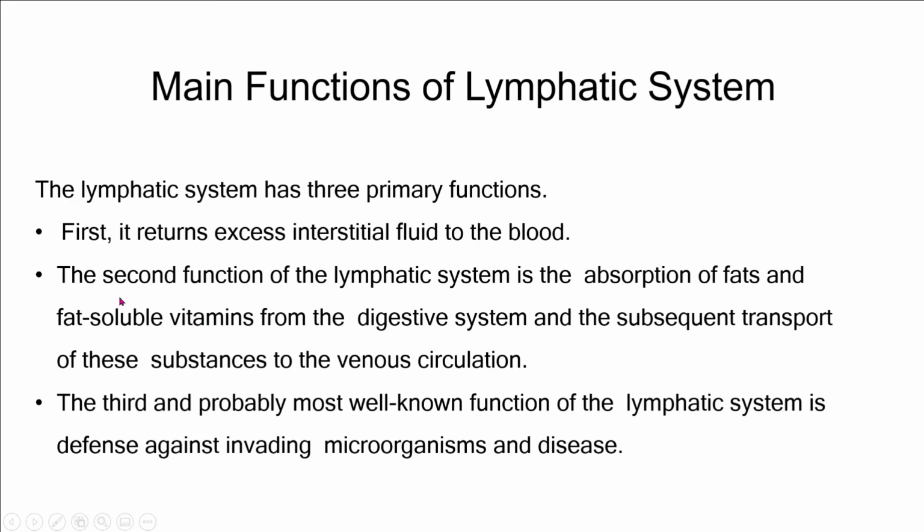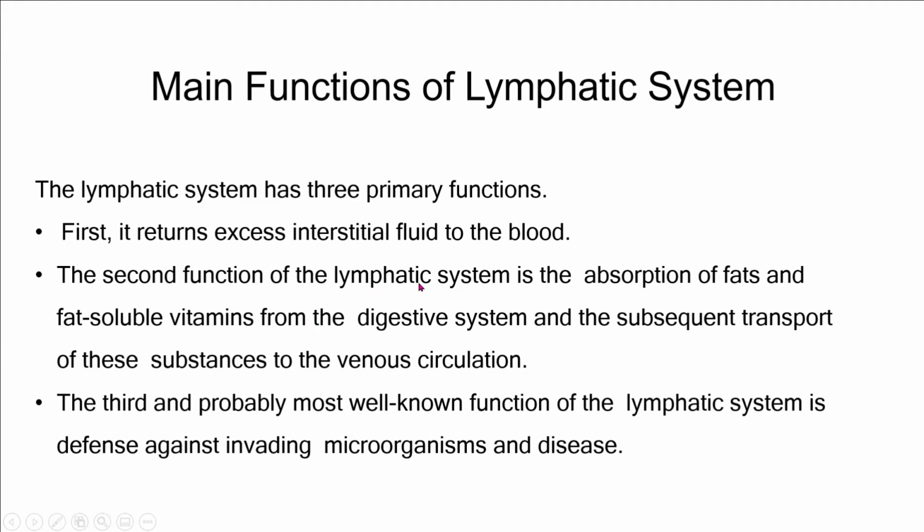And then the second function of the lymphatic system is the absorption of the fats and fat-soluble vitamins that I already told you are absorbed from the small intestine or digestive system, and the subsequent transport of these substances to the venous circulation.